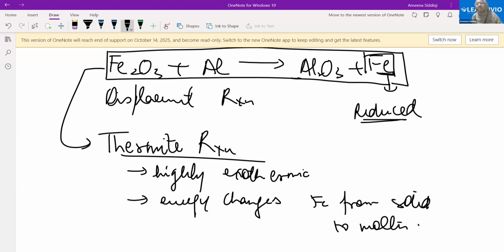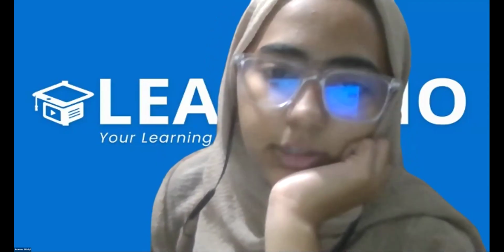Now this reaction was used, not now, earlier, to join the railway tracks, right? You see those railway tracks? Basically what happens, we have the ferric oxide, we react it with aluminium, then we get the iron there, and because of such high energy produced in the reaction, the iron forms molten iron, right? And that molten iron is used to join the tracks of the railway track. Is it understood? What is the name of this reaction? Thermite reaction. Very good.